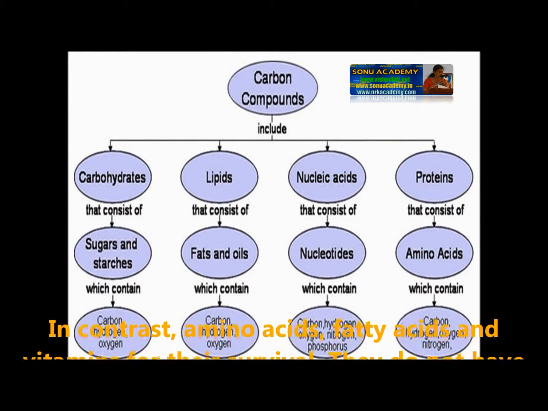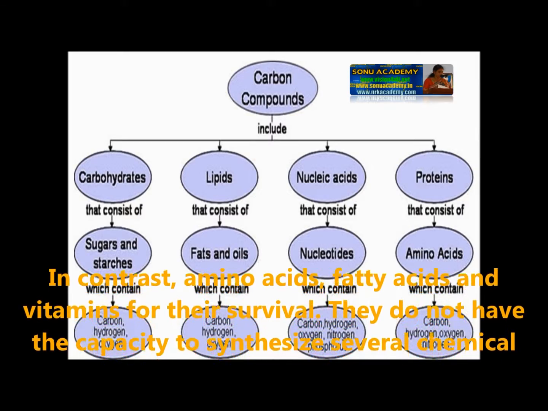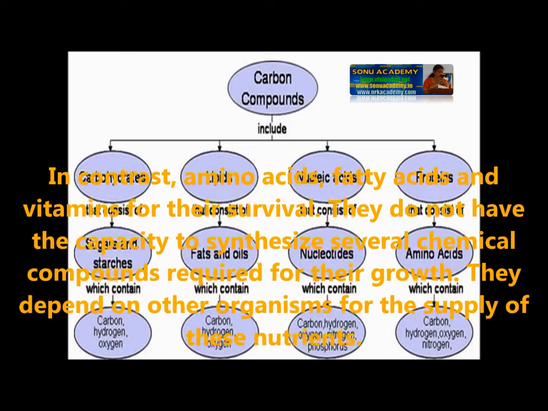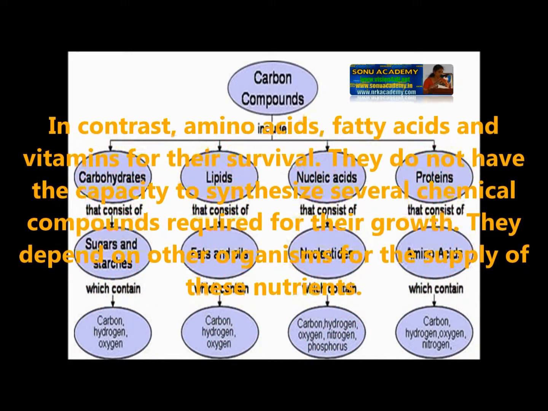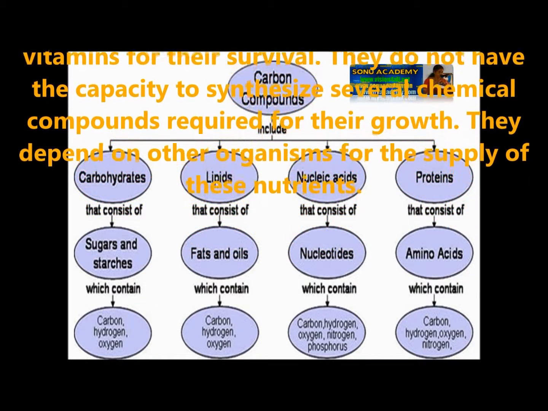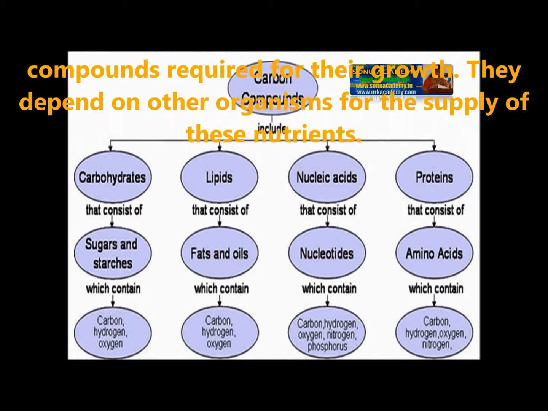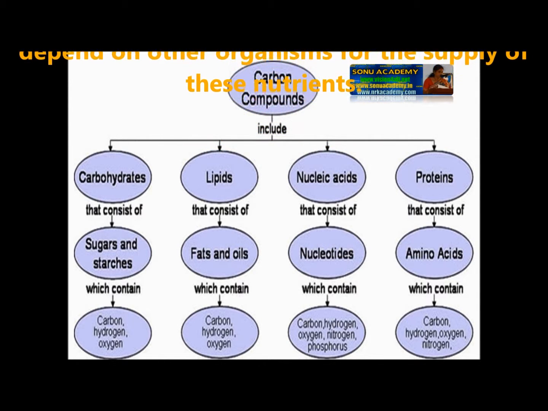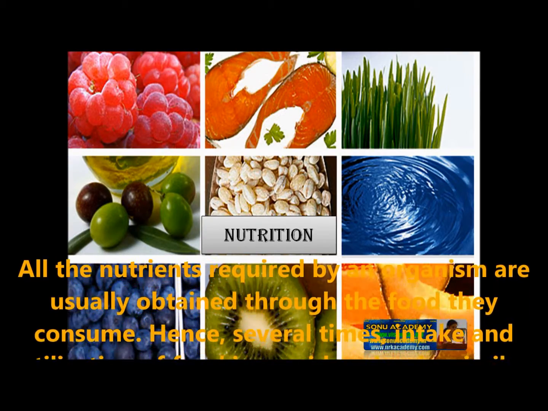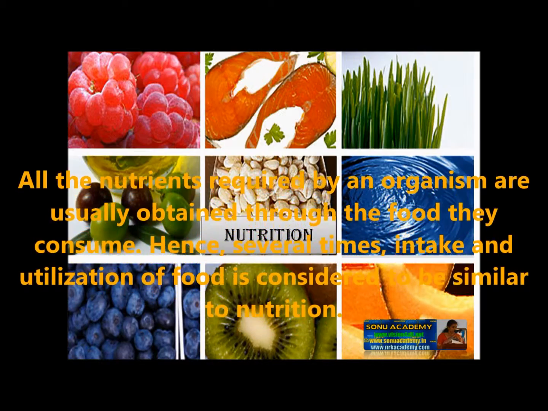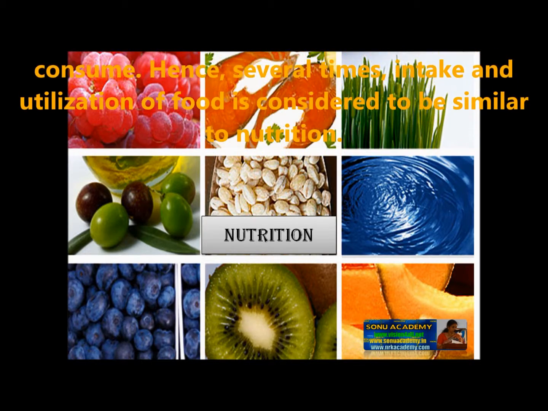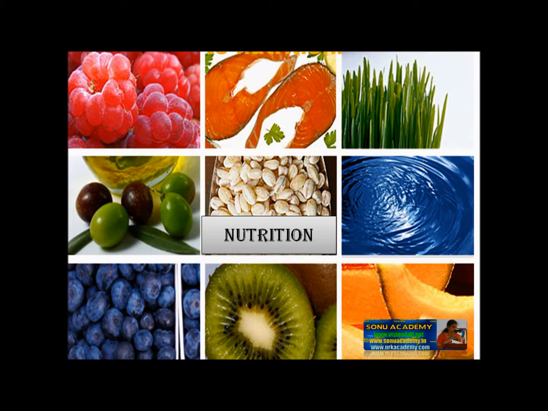In contrast, animals, apart from inorganic salts, require complex organic molecules such as carbohydrates, amino acids, fatty acids and vitamins for their survival. They do not have the capacity to synthesize several chemical compounds required for their growth, and they depend on other organisms for the supply of these nutrients. All these nutrients required by an organism are usually obtained through the food they consume. Hence, several times intake and utilization of food is considered to be similar to nutrition.